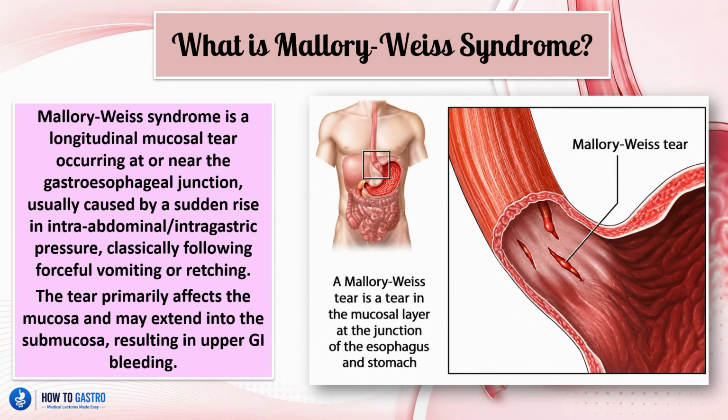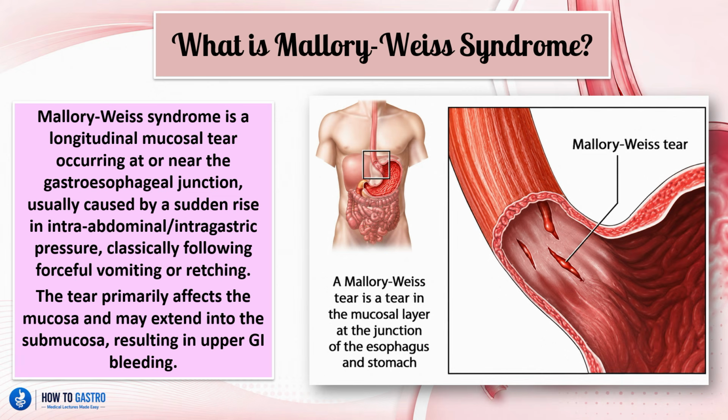So from this definition, we understand that it's a longitudinal tear that usually occurs in and around the gastroesophageal junction, and it includes the mucosal layer, which is the innermost layer of the stomach and esophagus, and the submucosal layer as well. So there's two layers that tear here. And this is different from Boerhaave syndrome, if you remember our latest lecture on Boerhaave syndrome, which is an esophageal tear that involves all the layers of the esophagus. So it's actually a complete full esophageal rupture.